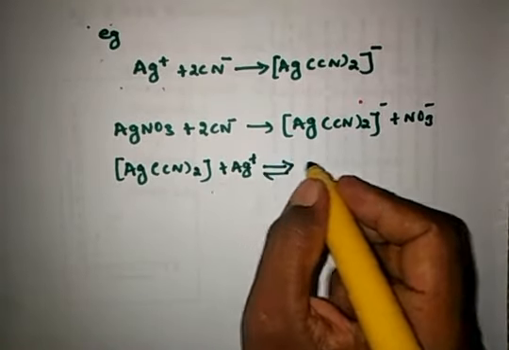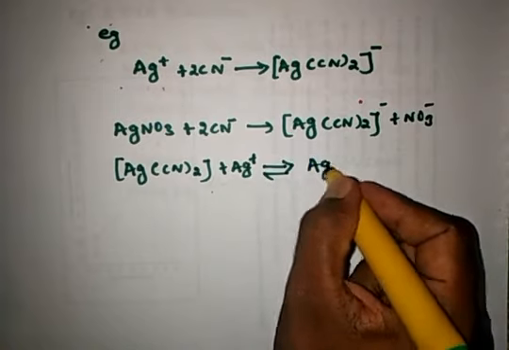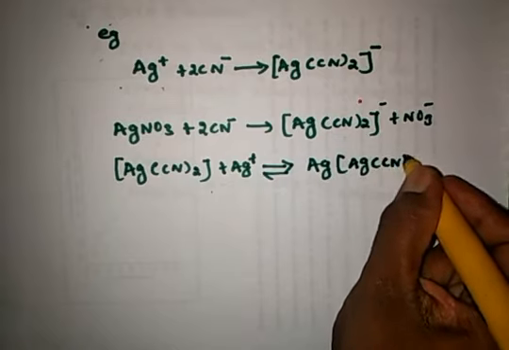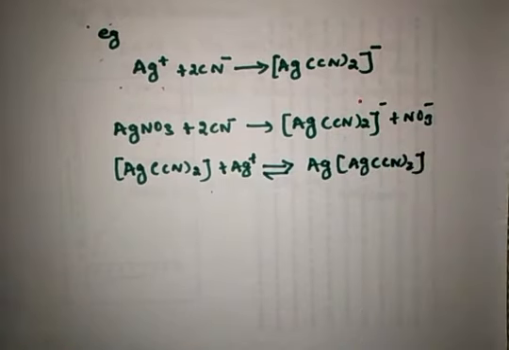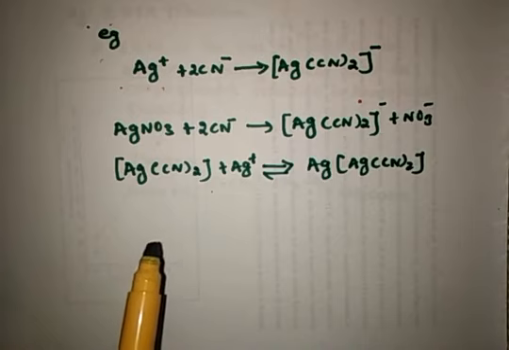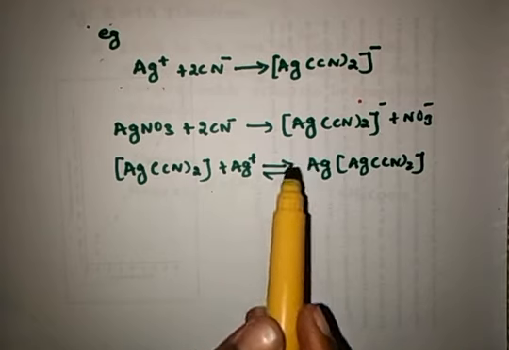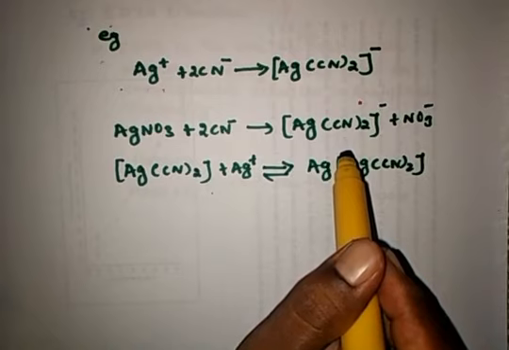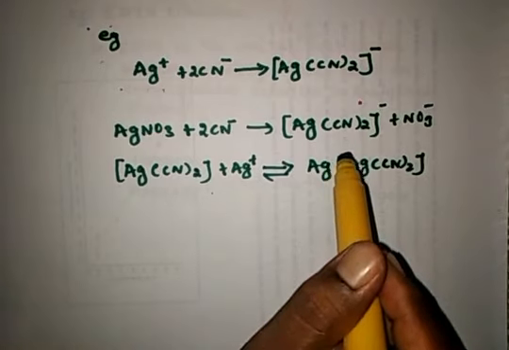This is reversible, and it is a stable and insoluble complex. So when Ag plus solution is titrated with cyanide solution, the silver nitrate solution is added to the cyanide solution, and it forms this soluble and colorless complex.